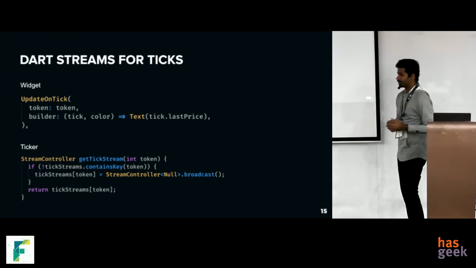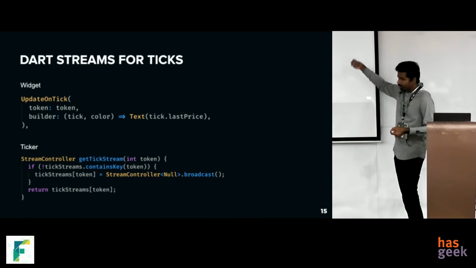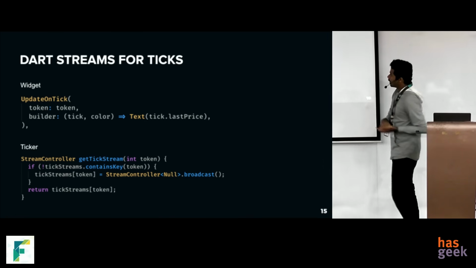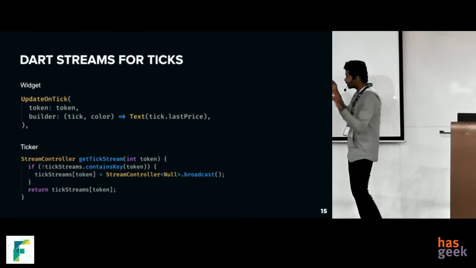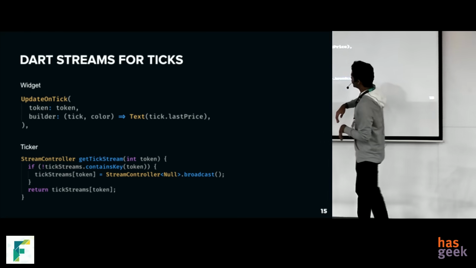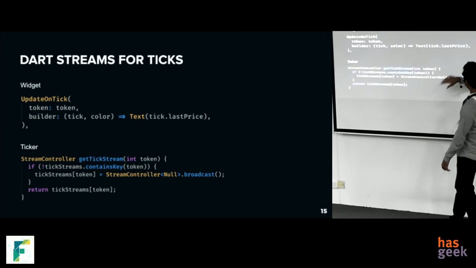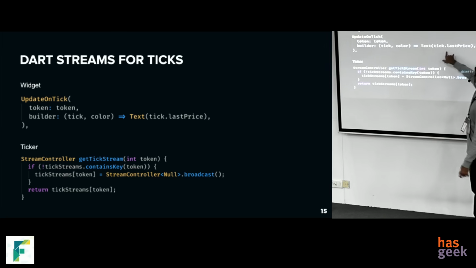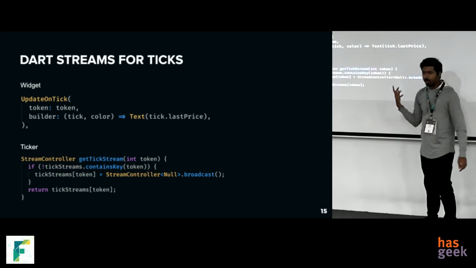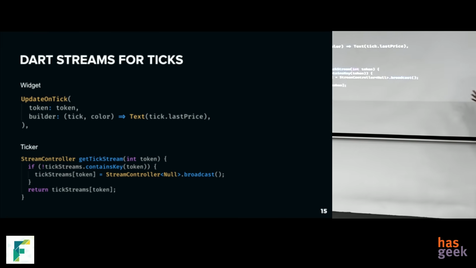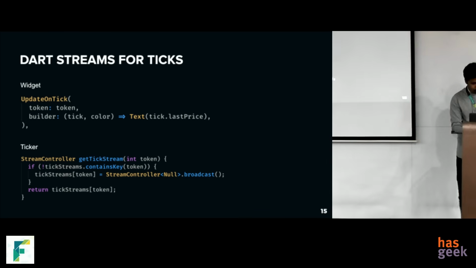A stream is basically like a channel of data. Whenever there is a price change for a stock, we push that to its own stream. And there is something called a StreamBuilder in Flutter, which rebuilds the widget inside it when there is an update. So we created this widget called UpdateOnTick, which is a wrapper on top of StreamBuilder. The thing inside it, which is a text widget with the last price of the stock, is the only thing that will get updated when there is a price change. So the whole mechanism got very lightweight. Instead of rendering the whole screen, we are rendering only a text field.